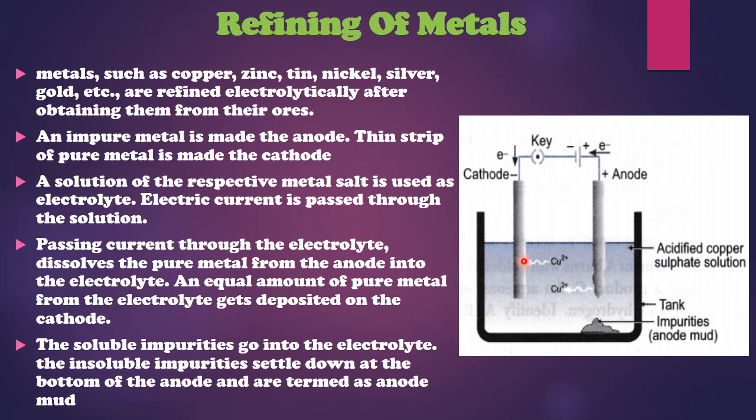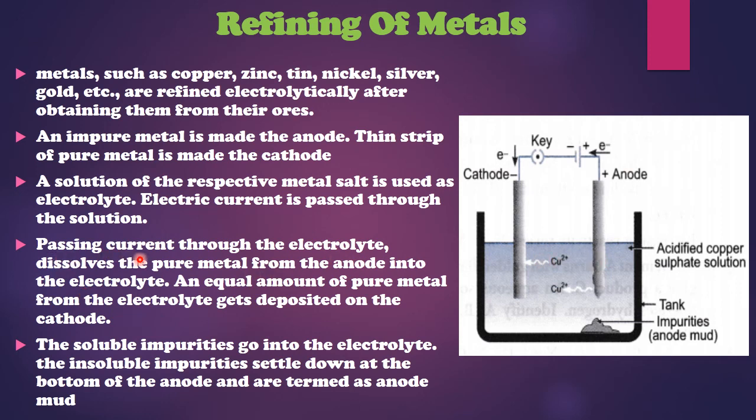But when we do refining, then we keep the metal the same, because in case you take an iron rod and deposit copper on it, then there is one more problem, that you have to figure out how to remove it. So during electrolytic refining, we keep the same metal. As we have kept copper, copper is deposited on the copper rod. So this will become thicker and thicker, whereas this is going to become thinner and thinner.